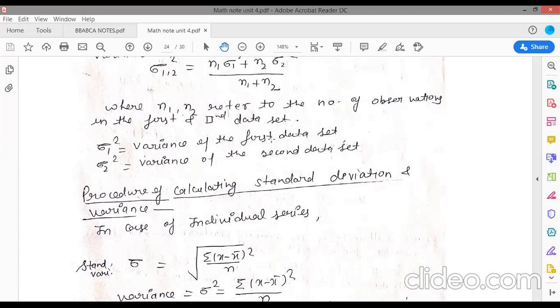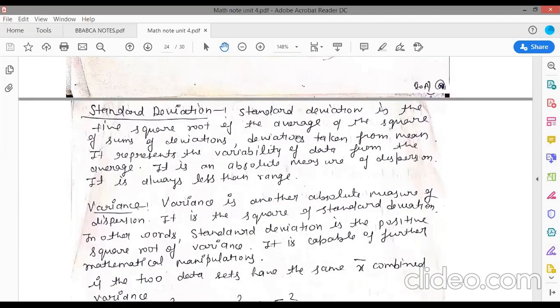So your standard deviation will be sigma is equal to square root of summation x minus x bar whole square upon n. Now just look at the definition of this standard deviation. Standard deviation is the positive square root of the average.